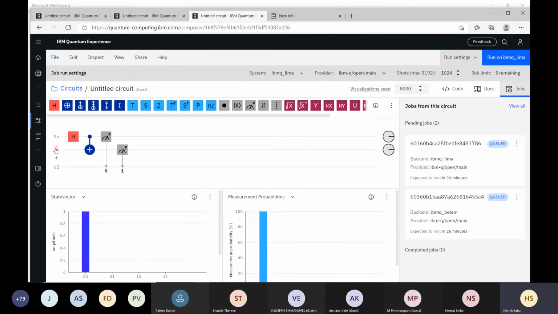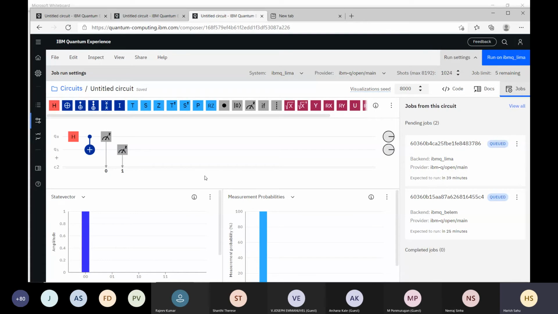Due to that, we will not get the result exactly as expected, but close to it. Ideally, if we run the Grover circuit, we say that with 2 iterations on a 3 qubit Grover search, we should get the answer with 94% probability. But if you run on an actual device, it can happen that you only get the answer with 80% or 70% probability.